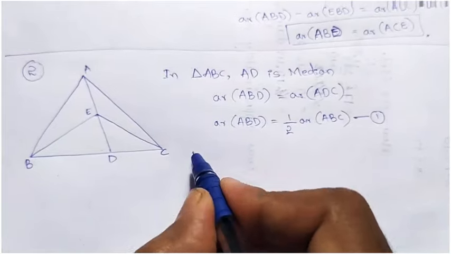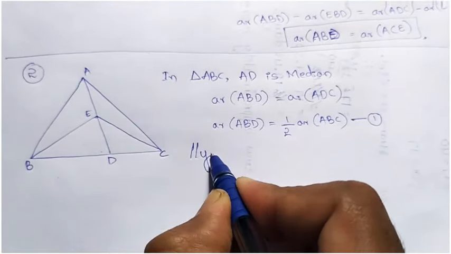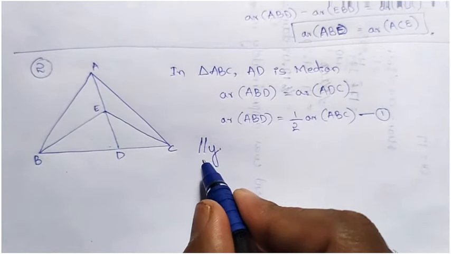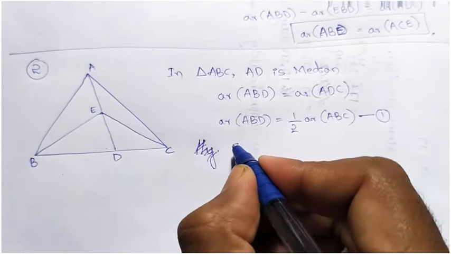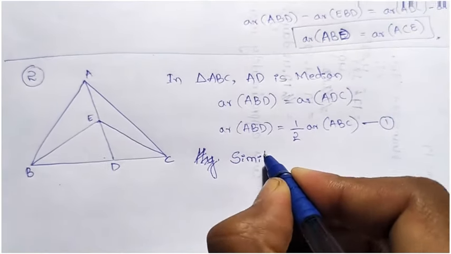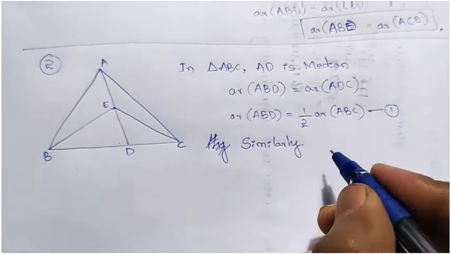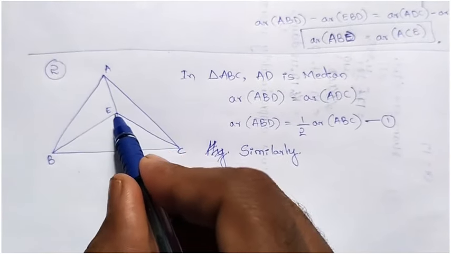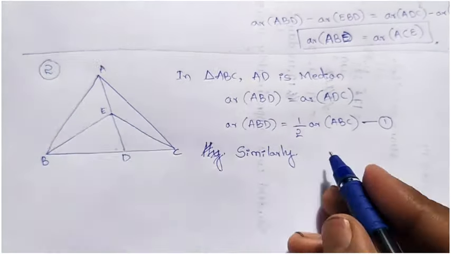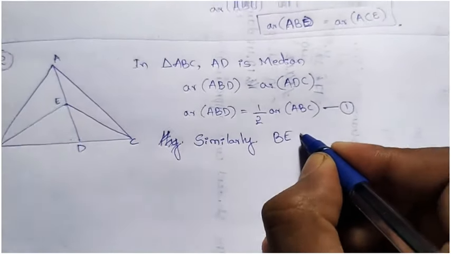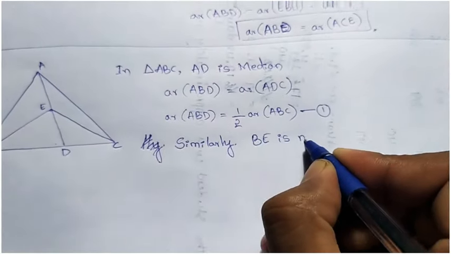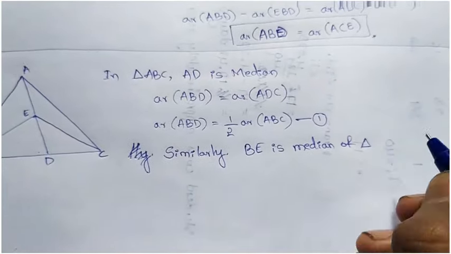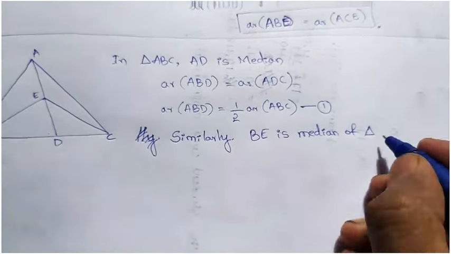Now similarly, okay, don't use it as parallelly. Write here similarly. See, ED is there, AD is there. On AD, E is the midpoint. Then we can say BE is not only midpoint, this is median of triangle. Which triangle? ABD.